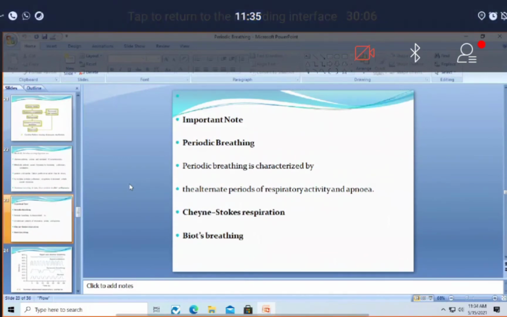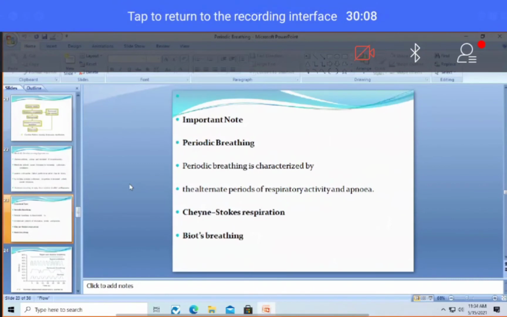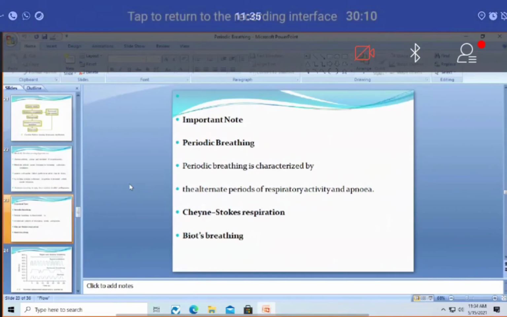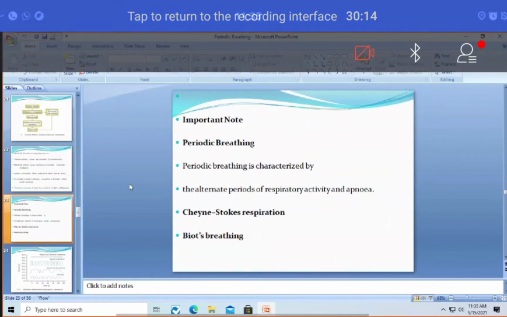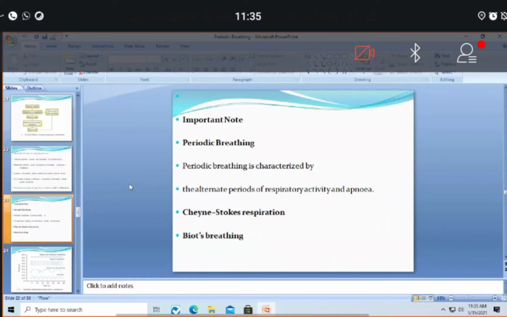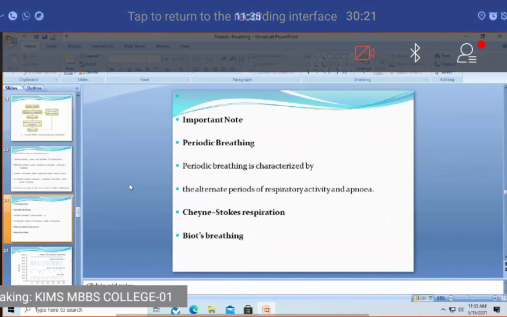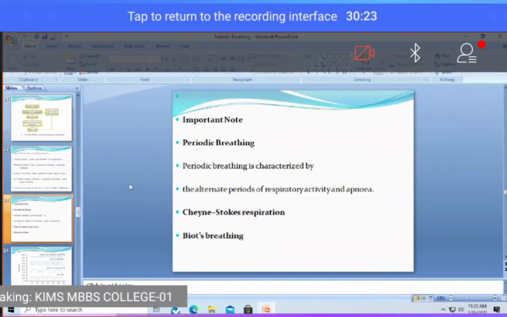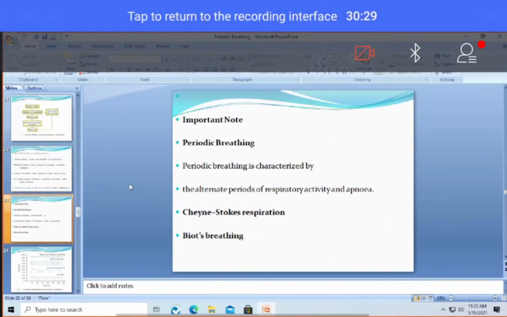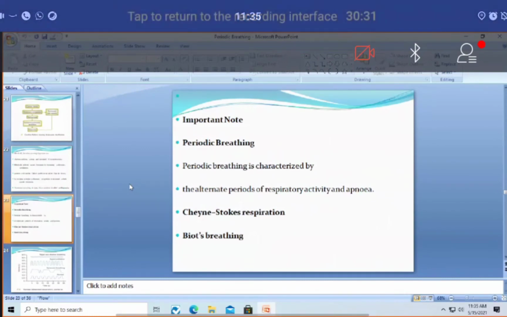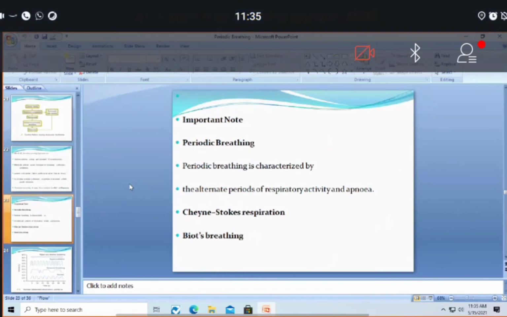So as I discussed, periodic breathing is nothing but a regular occurring of events one after the other in a regular fashion. That is nothing but respiratory activity followed by apnea. Then again respiratory activity, again followed by apnea. When they occur one after the other at regular intervals, that is periodic breathing. In periodic breathing, there are two types: Cheyne-Stokes respiration and Biot's respiration.